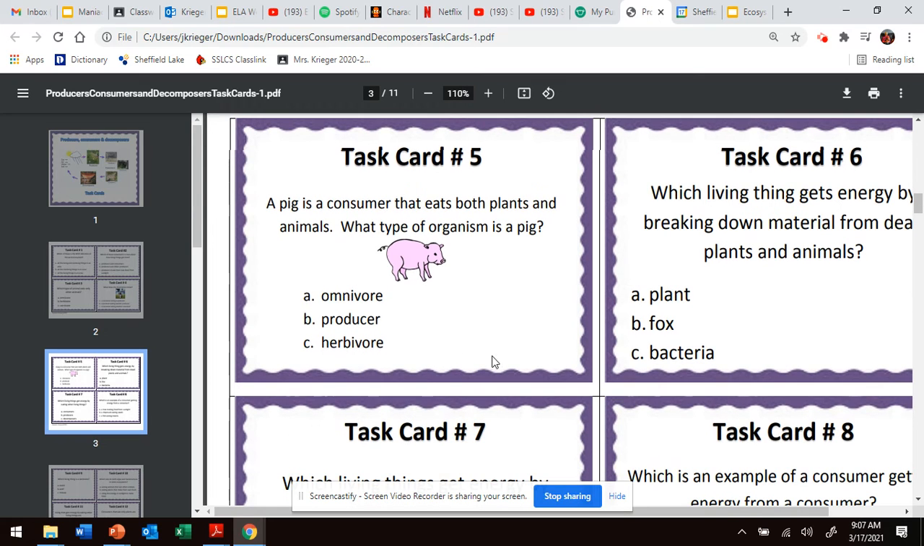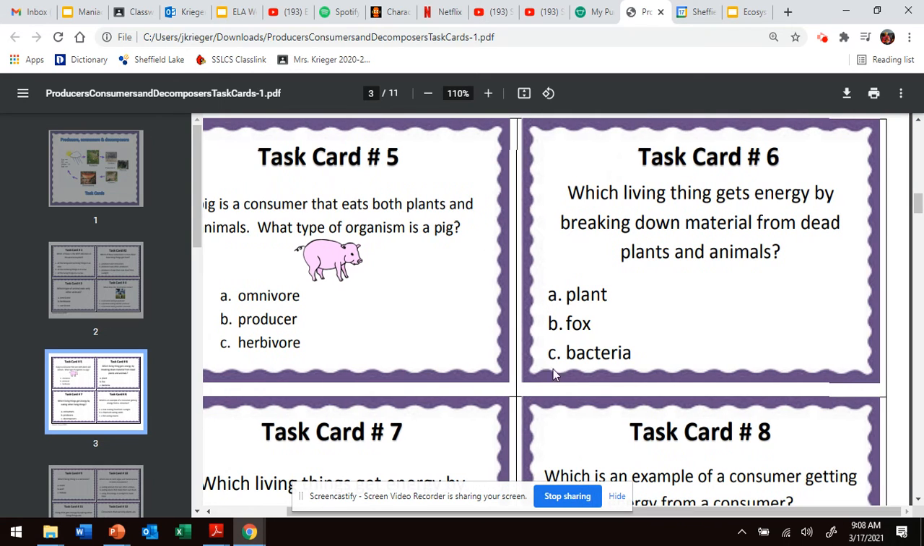Number five, a pig is a consumer that eats plants and animals. So what type of organism is a pig? Okay. Is it an omnivore? Is it a producer? Or is it an herbivore? It eats both plants and animals. And it is A, an omnivore.